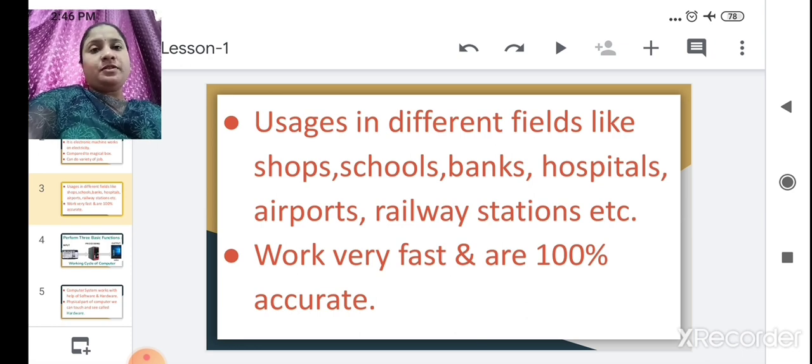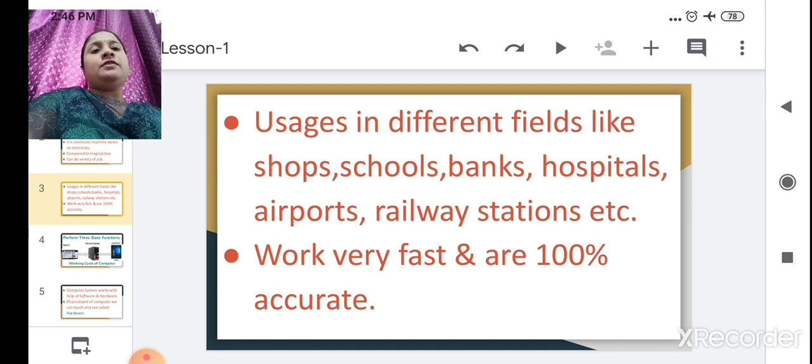In a shop, it is used to tally the price of the books or any item. In school, for keeping the record of students. In banks, keeping the record of customers who deposit money. In hospitals, this computer is used to keep the details of patients. In airports and railways, for reservation of online tickets, right?